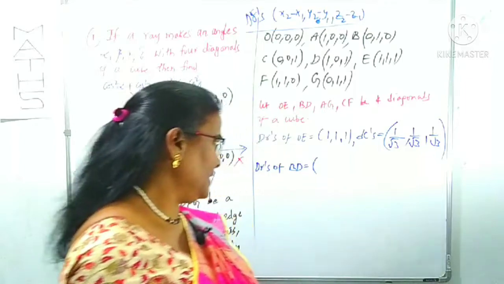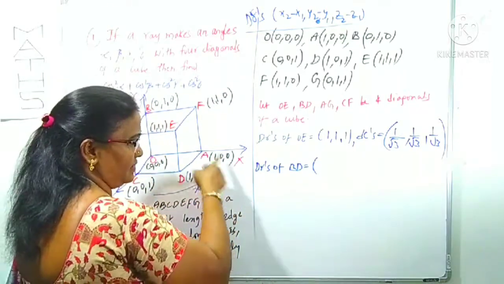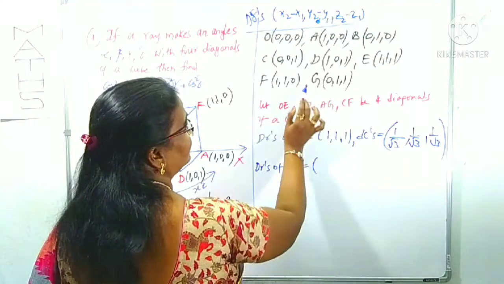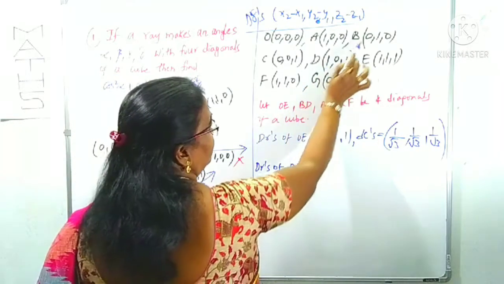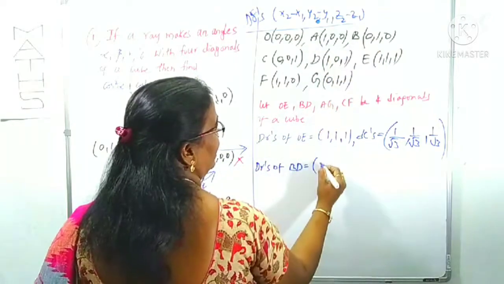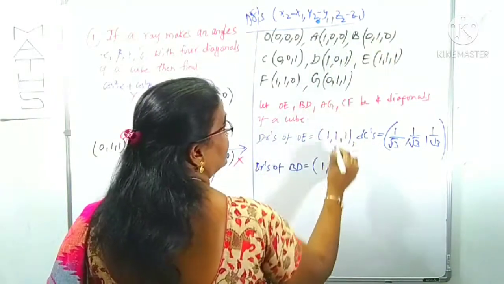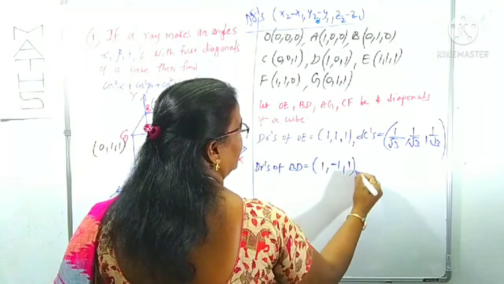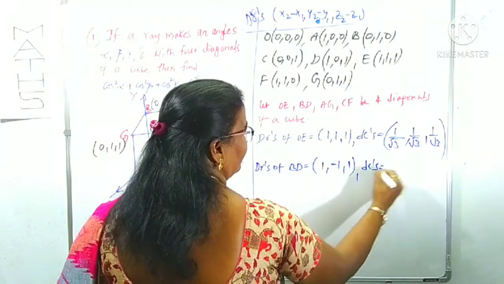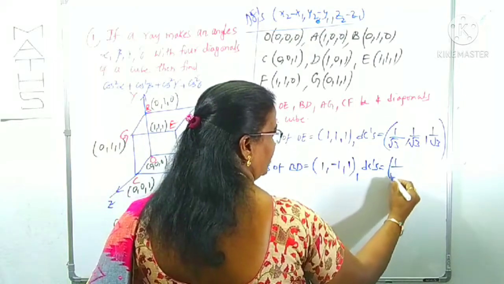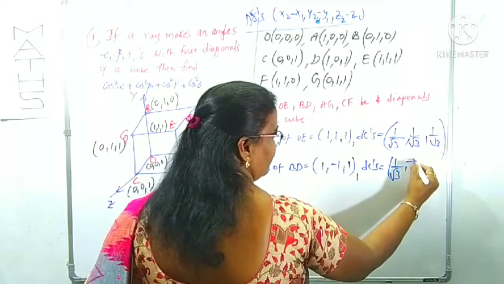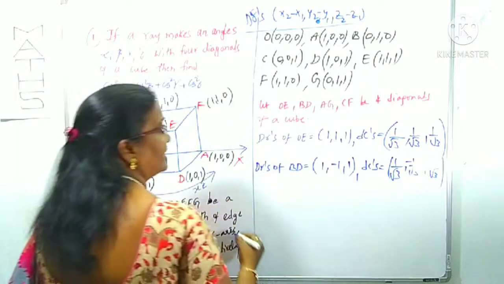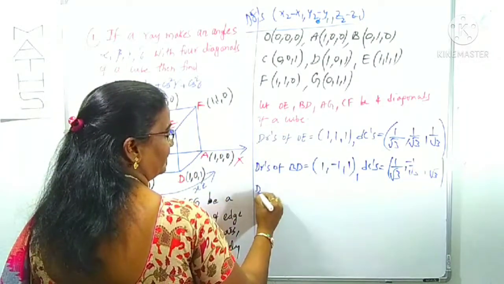That is already explained in the previous prerequisites. DRs of BD are the difference of D and B. Yes, 1 minus 0, 1 minus 0, 1; 0 minus 1 is minus 1; 1 minus 0 is 1, right? What are the DCs? 1 by root 3, minus 1 by root 3, plus 1 by root 3. Right.